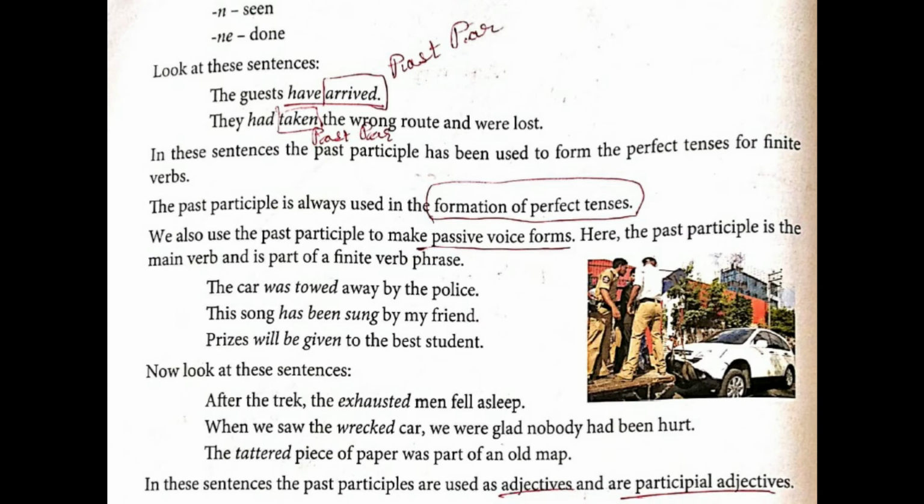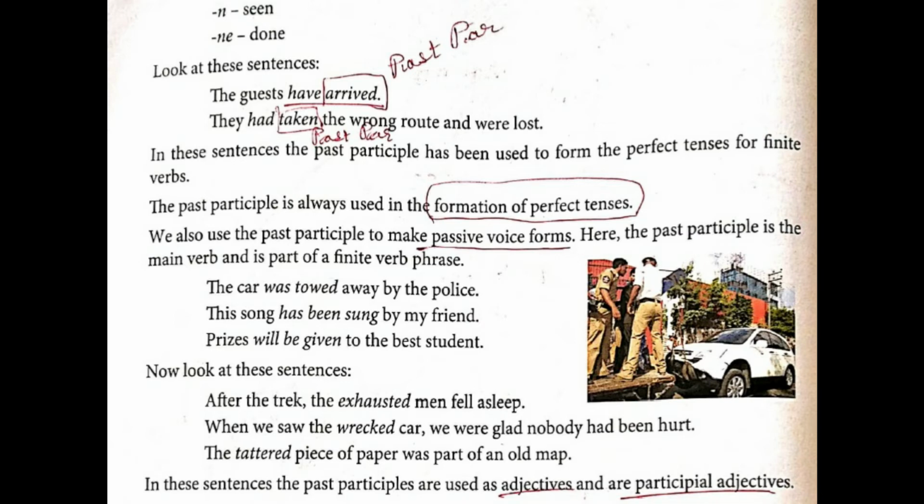B type verbs, that is been and be, are B type verbs. Will and has are helping verbs. Auxiliaries, they are the finite verbs, they help the sentence. But if taken will be given or has been sung or was towed away, at that moment they are the verb phrases.